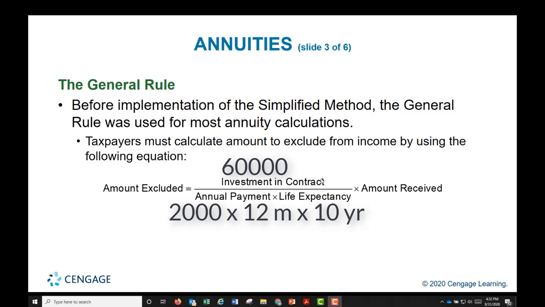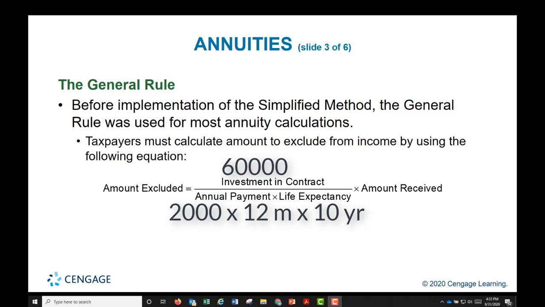What you get out is the payments that you get each month for 10 years, right? And that comes out to 25%. How much you put in as a percentage of how much you get out. And that is the amount to exclude from taxable income, which is 25% in this case.